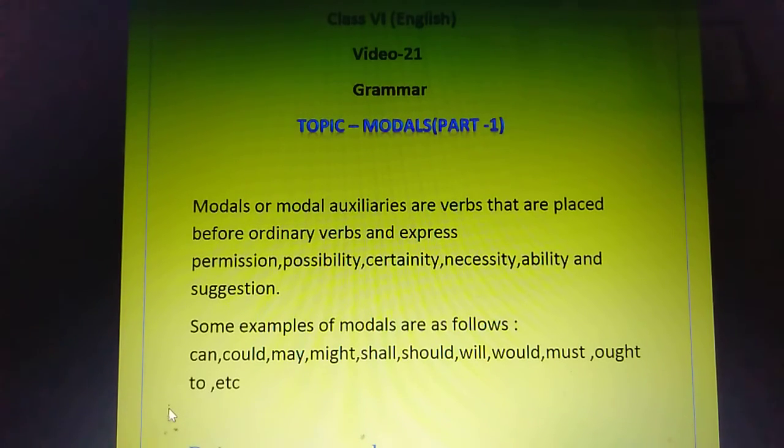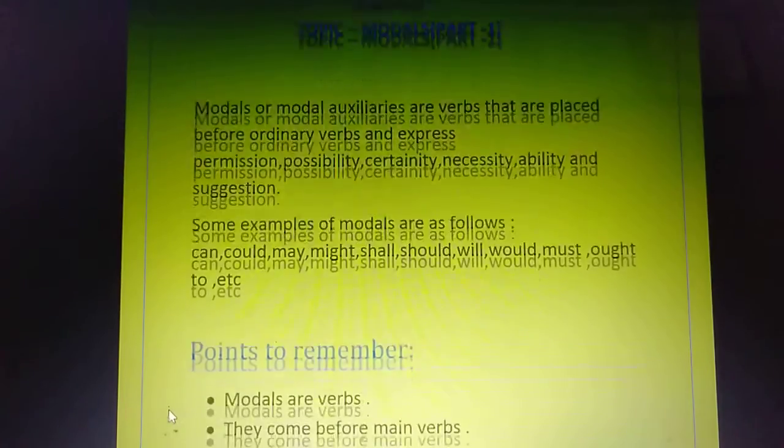So what are the examples of modals? Though there are many modals, the modals which we are going to do in class 6th are just an introduction for you at this stage of your class. So these are the first introductory modals we are using: can, could, may, might, shall, should, will, would, must, ought to, etc. There are many modals, but we have taken this much only, as we are giving an introduction of modals to you.